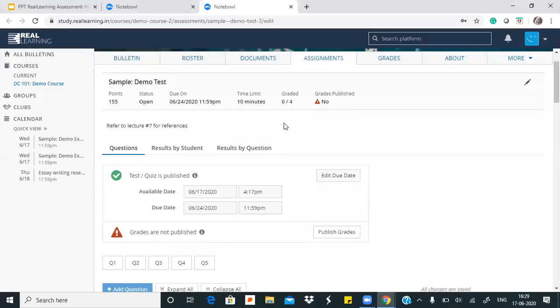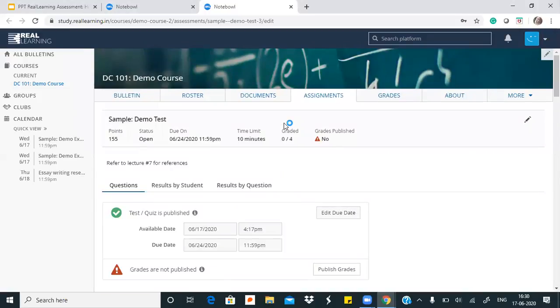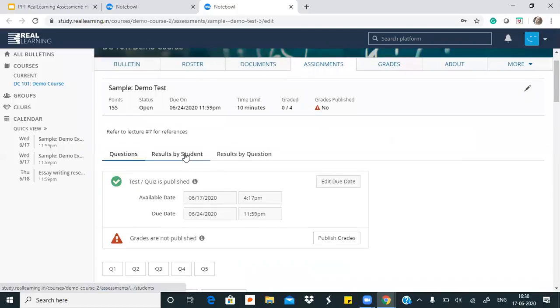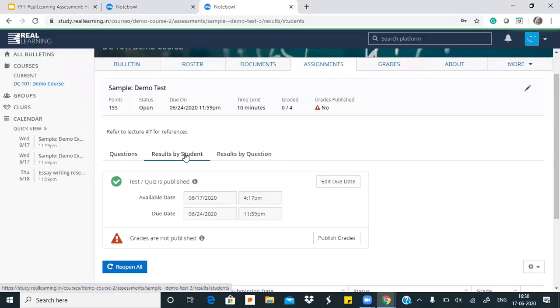which brings us to going back to the teacher's dashboard. We have come back to the teacher's dashboard now. This was the test we created. The date screen is the last thing we saw. I'll come to this tab here, which is the results by student.